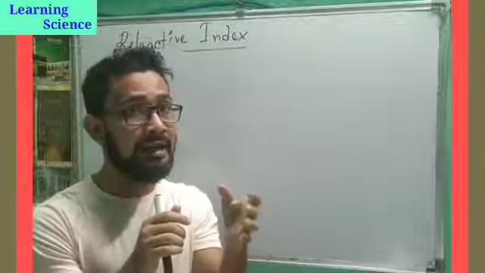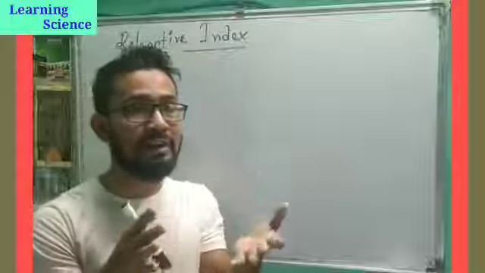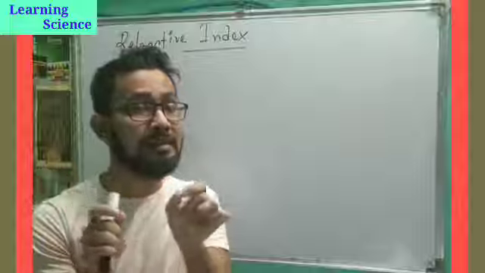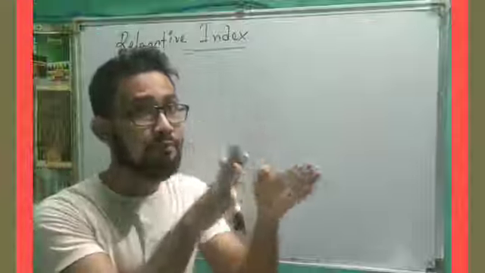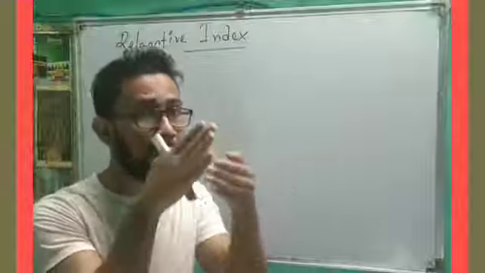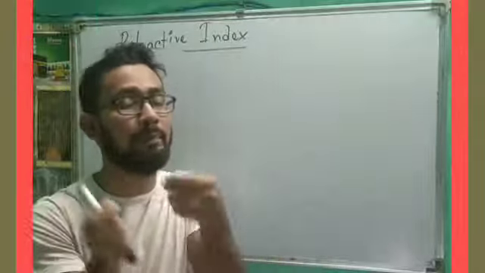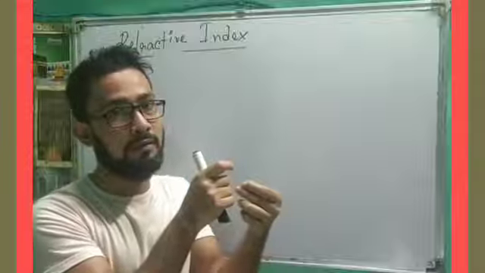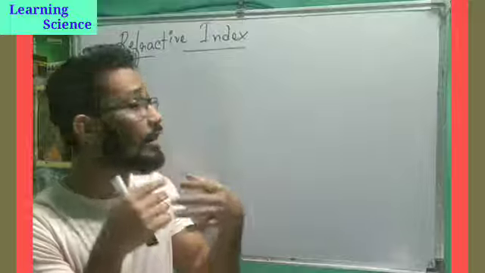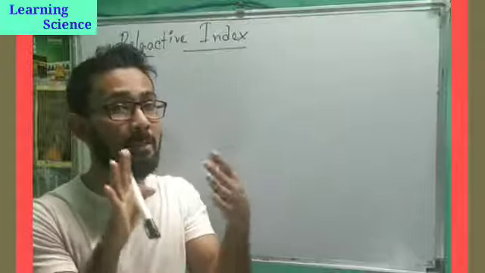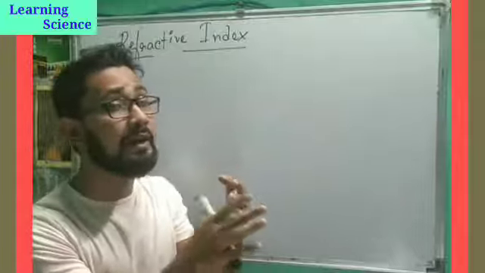For example, if I say the refractive index of water is 1.3 and the refractive index of glass is 1.5, that means the refractive index of glass is more. That means the light will bend more in glass, and refraction will be more in glass as compared to water. Hope you guys understood. Refractive index means the amount of refraction that happens when light travels from one medium to another medium.